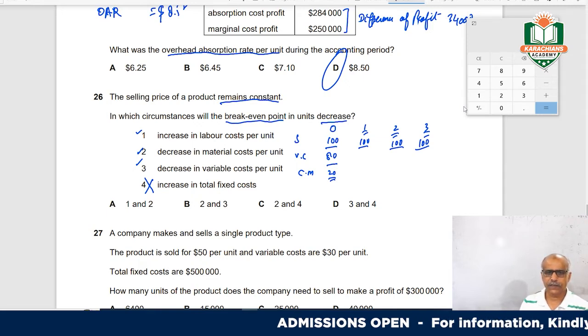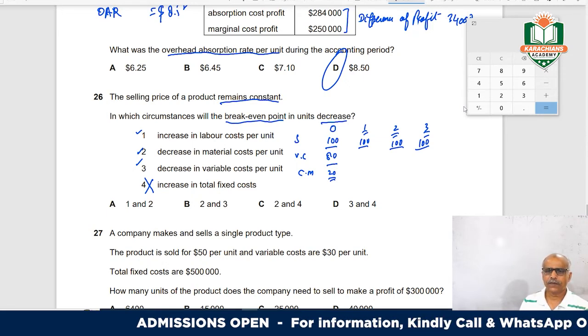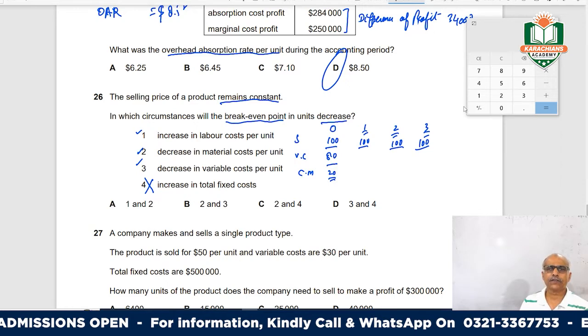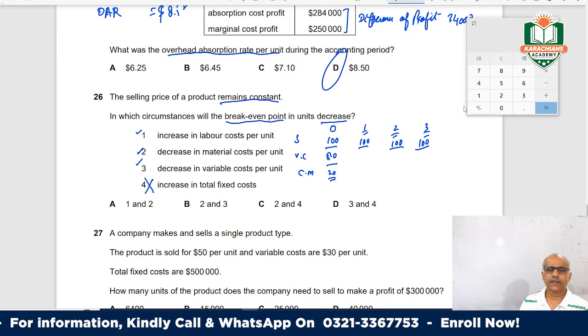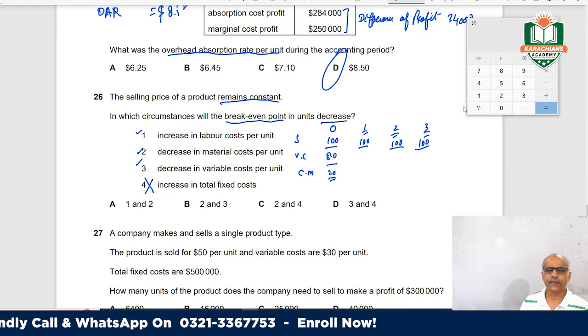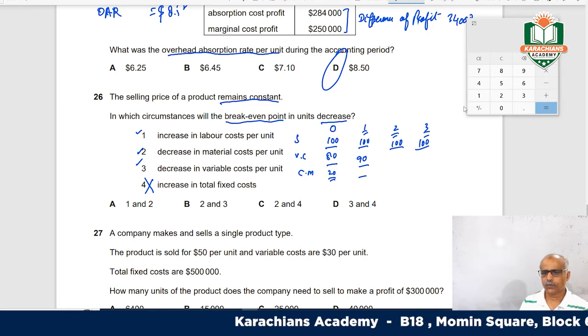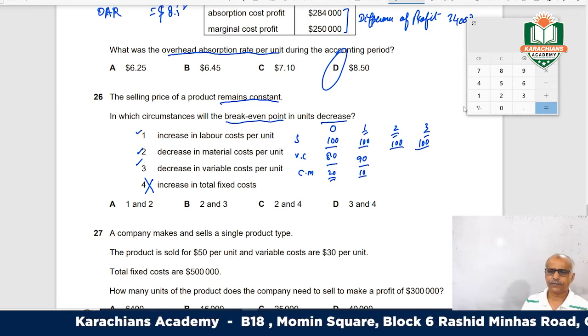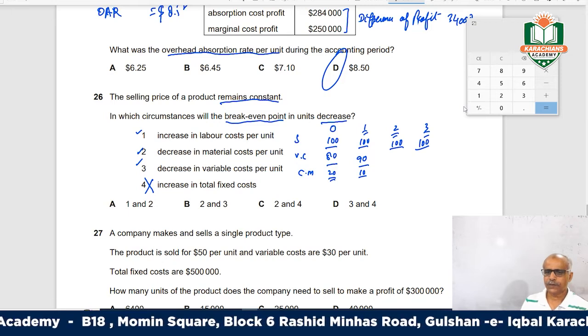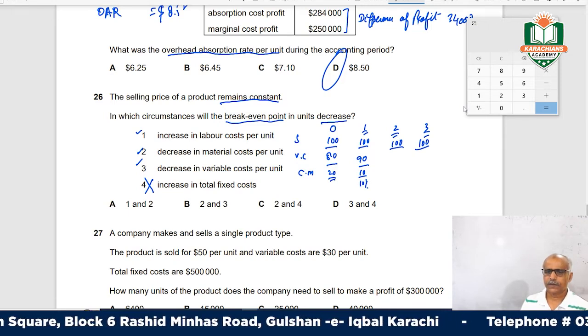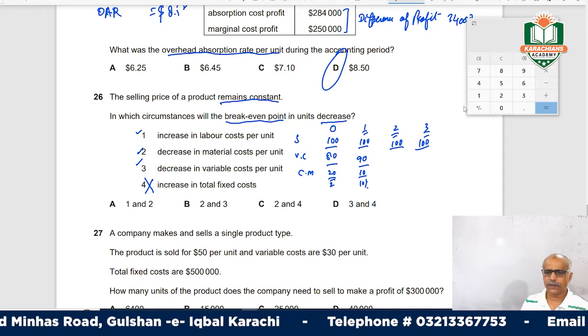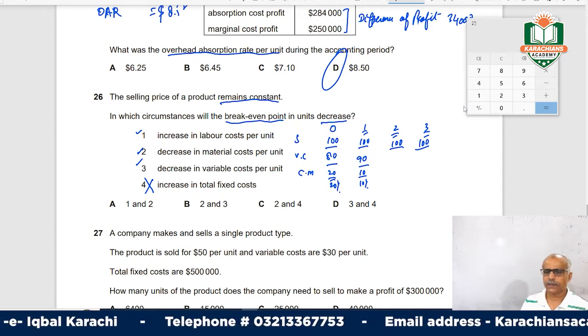Number 1, increases in the labor cost. If your labor cost increases per unit, your variable cost will increase. I am saying labor cost is increasing by 10 per unit. So this will be 90. So your margin will go to 10, right? And its percentage will be 10%. So this will be 20 over 10%, right?